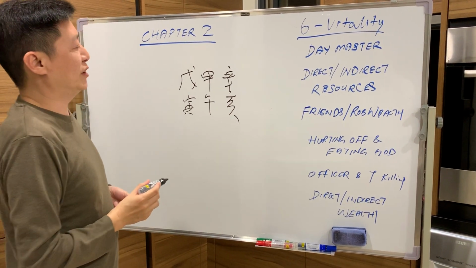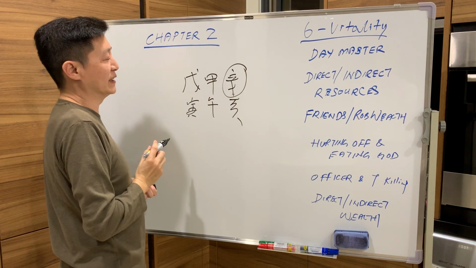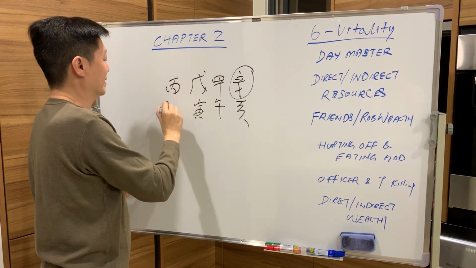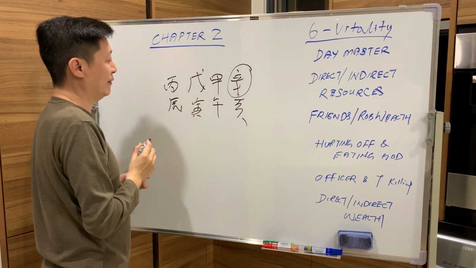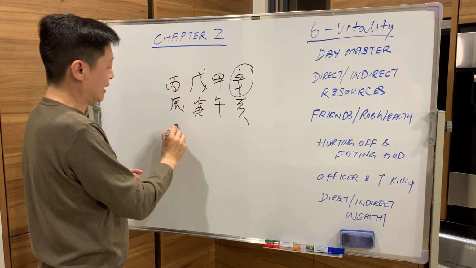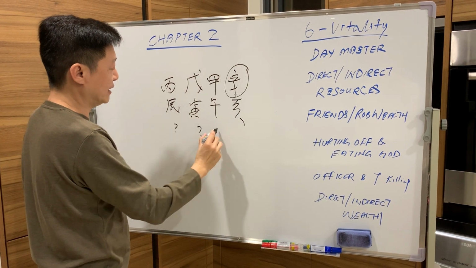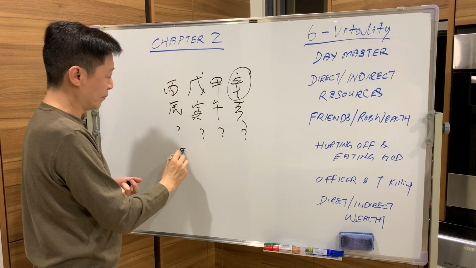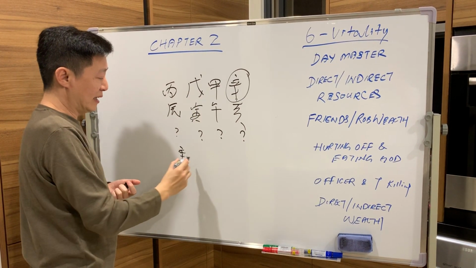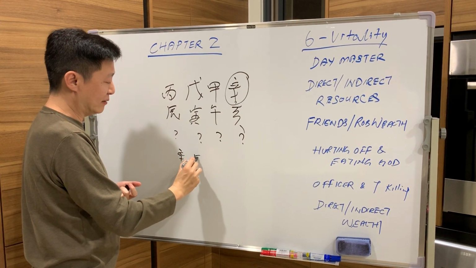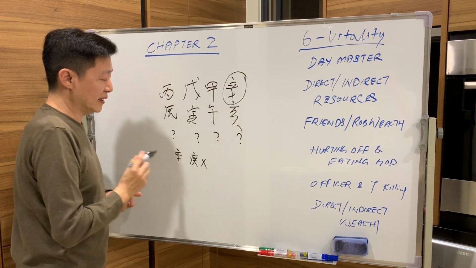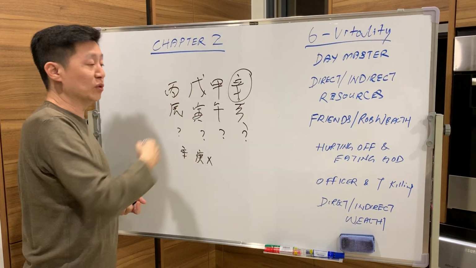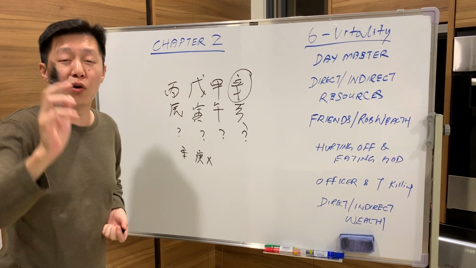So Hurting Officer and Eating God are the same. See, this is the Hurting Officer of Wu Day Master. Okay, the timing is being turned. Okay, you see, there is no Hurting Officer, Eating God, no matter, no Xin. Okay, Geng cannot count. Geng cannot count because Geng is not Xin. Xin must see Xin, then it's called rooted. When they are rooted, it's called congruent.